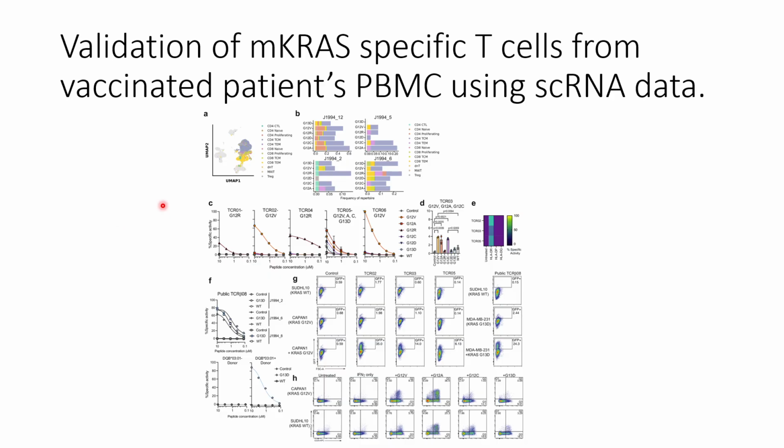So what they did is they took Jurkat cells, or more specifically TCR knockout Jurkat cells, that also have an NFAT GFP reporter. The NFAT GFP reporter will give GFP signals whenever these Jurkat cells are activated, and they are activated when they successfully interact with the tumor cells.